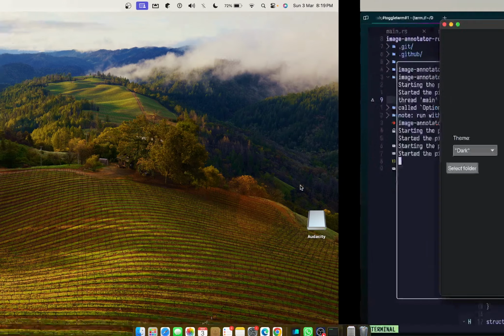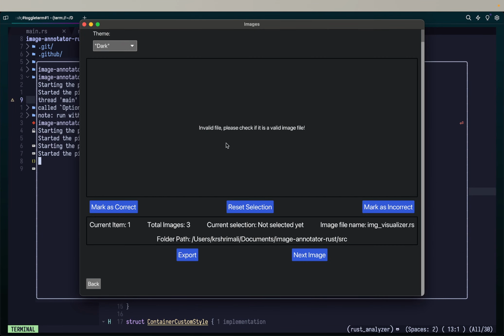I can click on SRC and say, okay, go for SRC. And then there is no image, invalid file. Please check if it's a valid image file, right? It's going to do that for you.